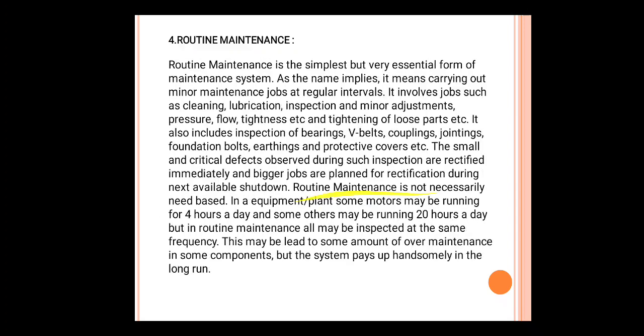Next, routine type maintenance. Okay, what is that routine maintenance? We'll see here. Routine maintenance is simplest but very essential. It is a very simple but very essential form of maintenance system. As the name implies, it means carrying out minor maintenance jobs. So as the name itself indicates, minor maintenance work can be done at regular intervals.